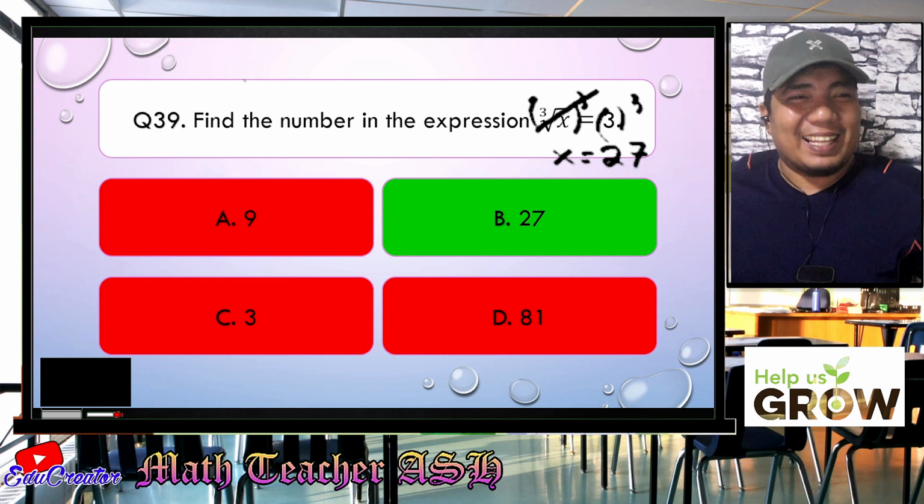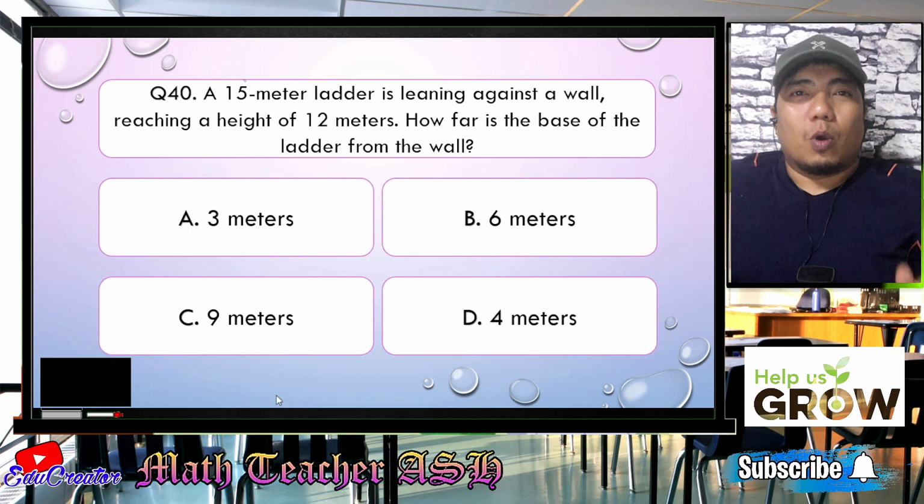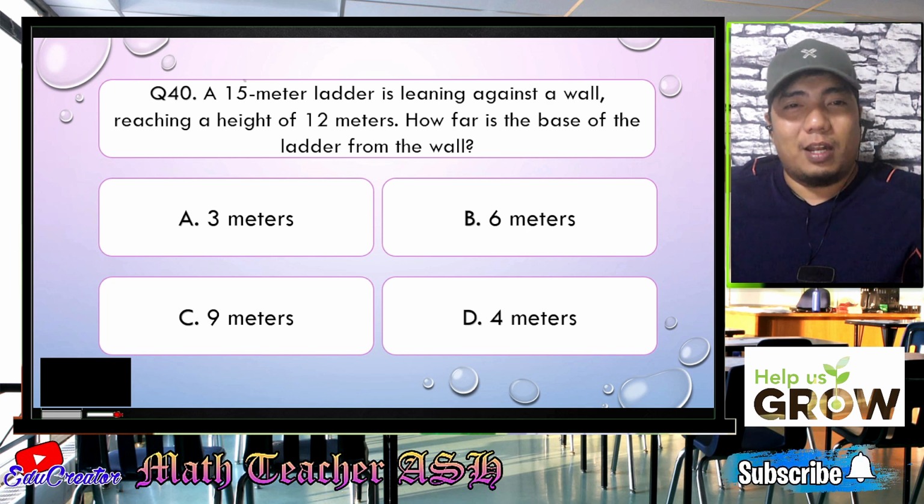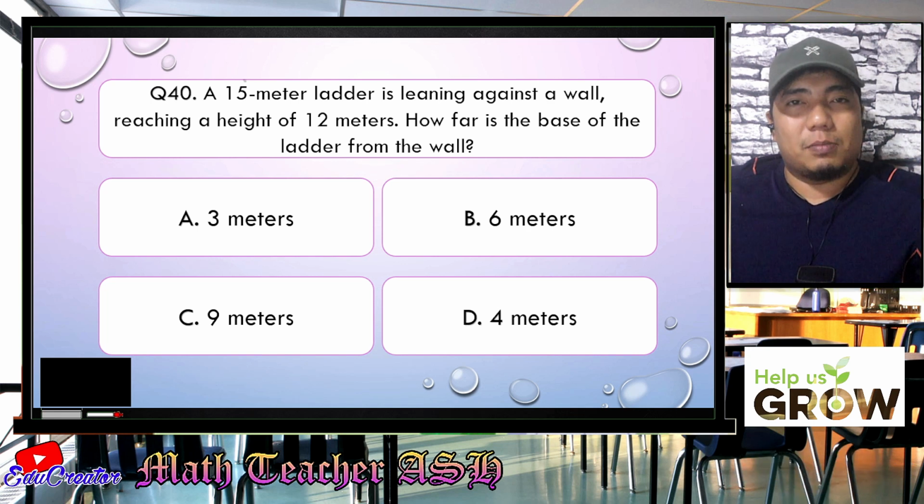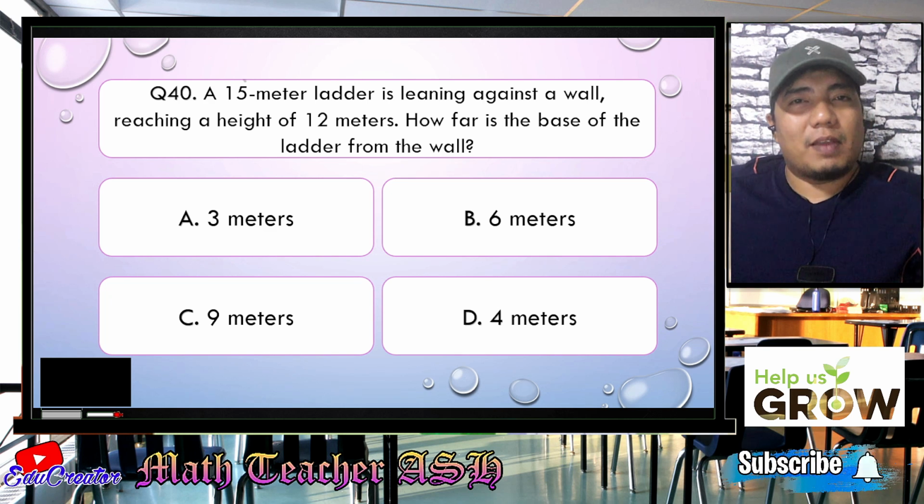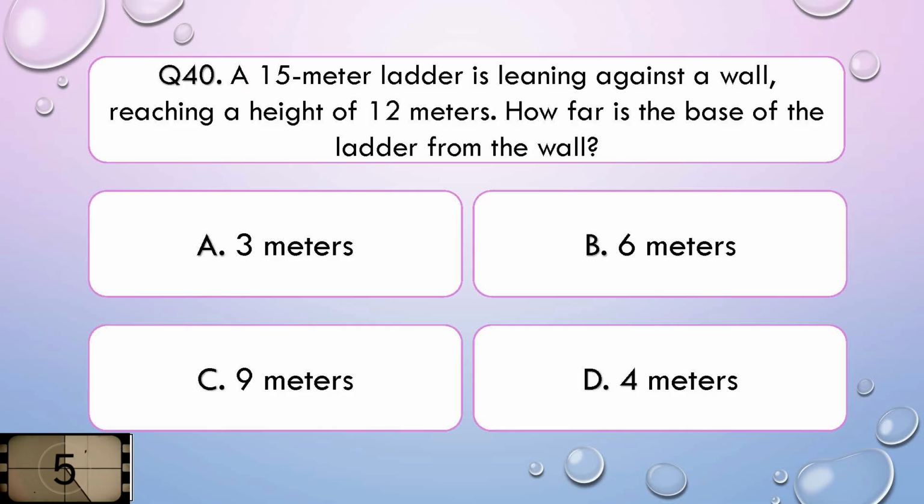All right. Now, let us go to the last question. Question number 40. A 15-meter ladder is leaning against a wall, reaching a height of 12 meters. How far is the base of the ladder from the wall? Is it A, 3 meters, B, 6 meters, C, 9 meters, or D, 4 meters? I'll give you 5 seconds to think about your answer.